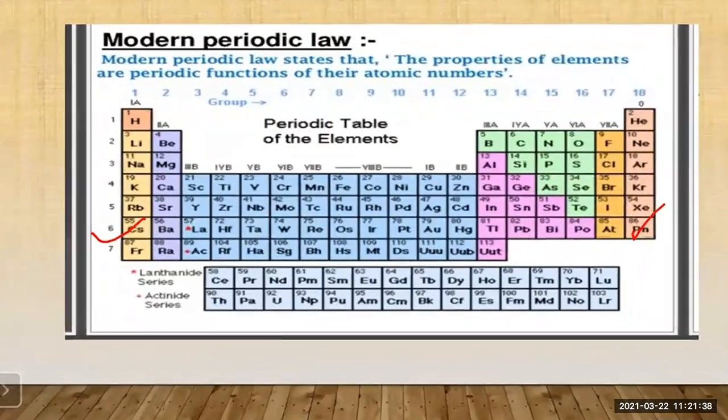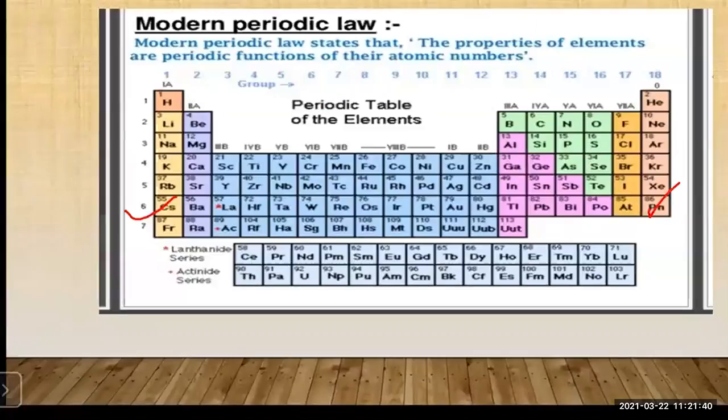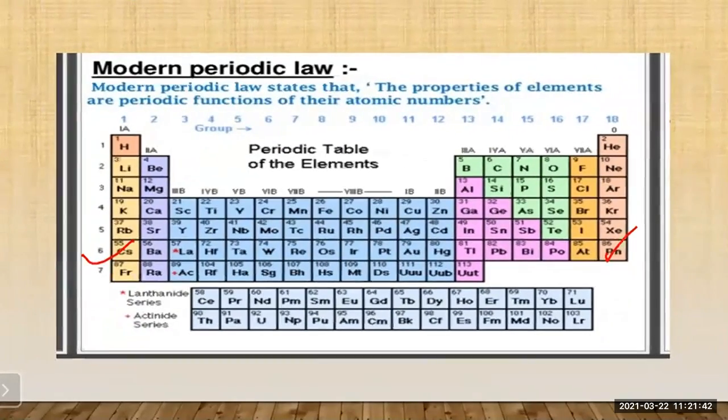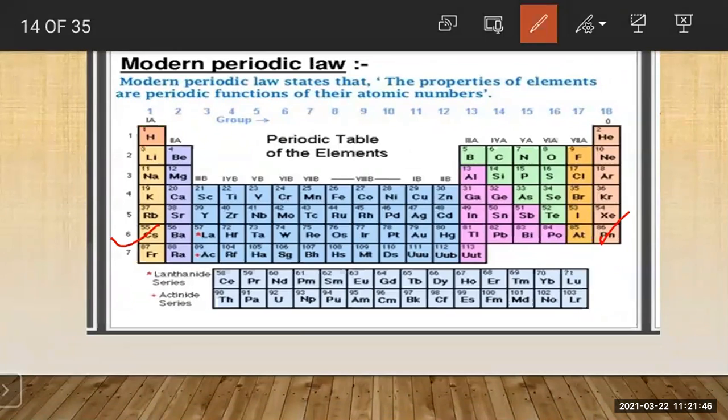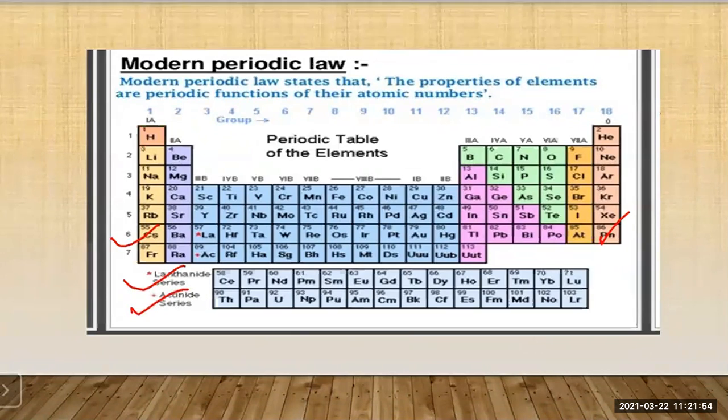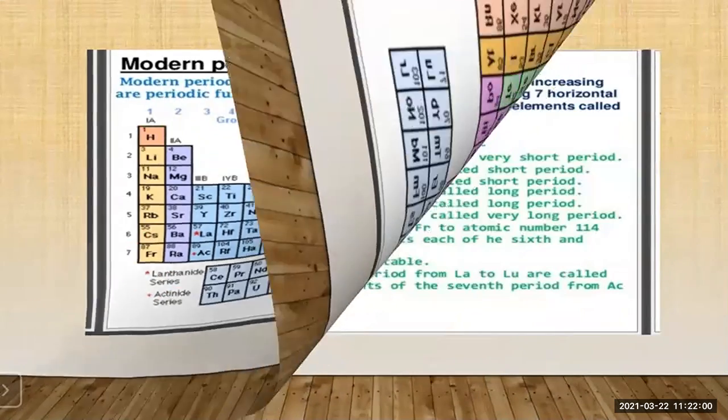So here you can see the lanthanide and the actinide series. This is the lanthanide series and this is the actinide series. So this is about the modern periodic table. We have studied how the elements are arranged in the periods.